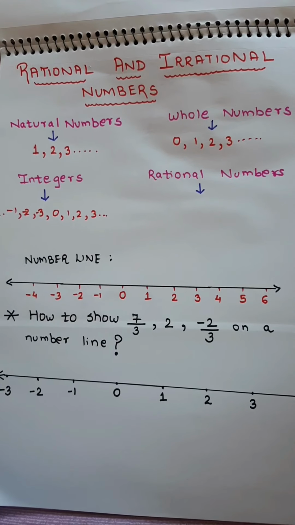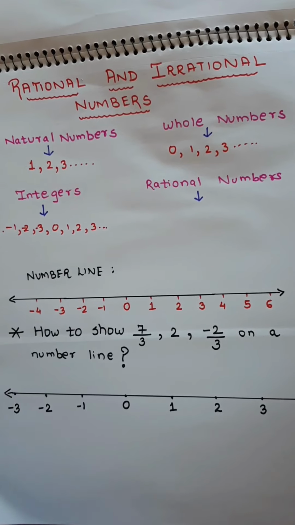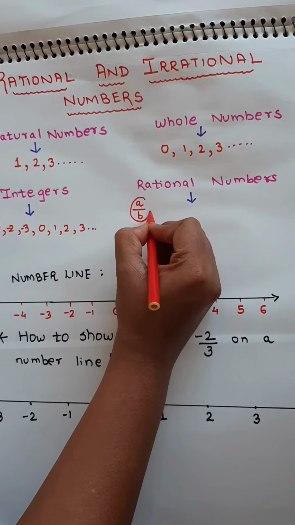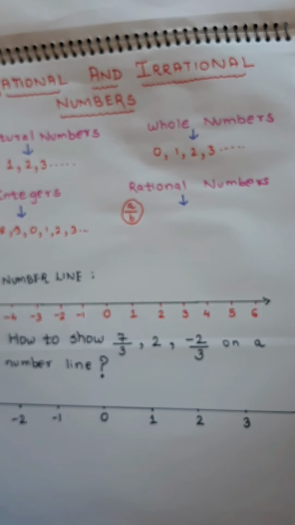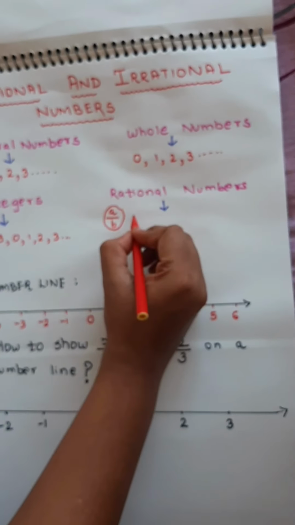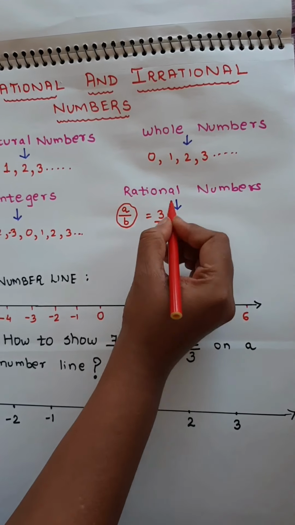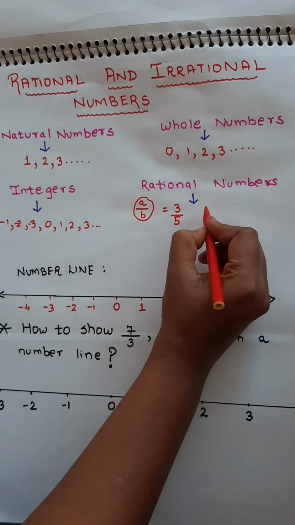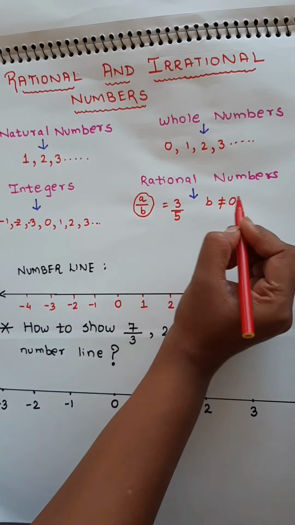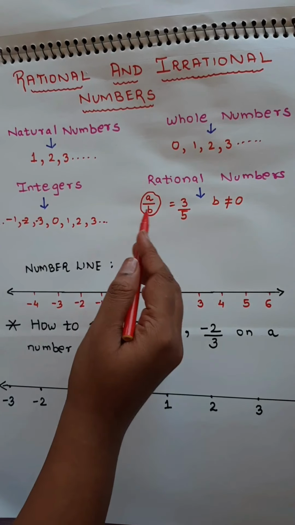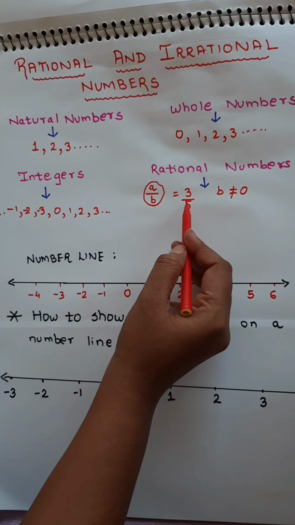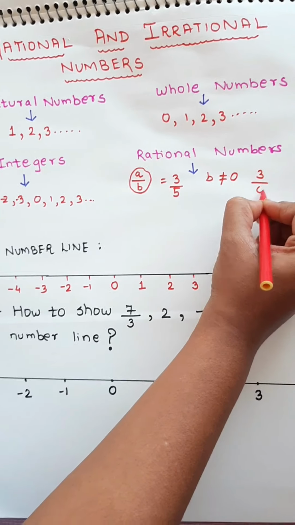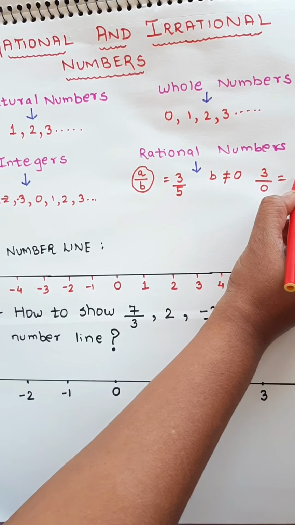Rational numbers. Now if I were to define a rational number, then it is always in the form of a upon b. Now a upon b looks like a fraction. So yes, rational numbers are fractions. Like I can say 3 upon 5 is a rational number. But the only thing is that the denominator b is never zero. So a rational number is in the form of a fraction where the denominator is never equal to 0. Because if you write 3 upon 0, then it is not defined.